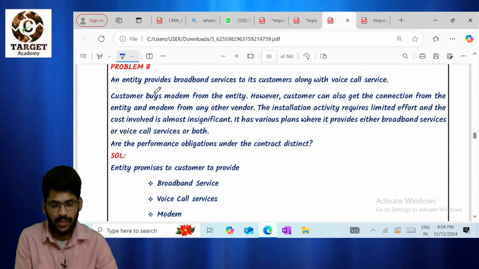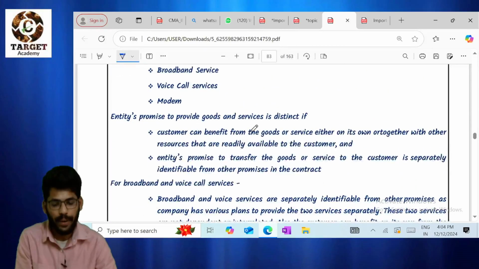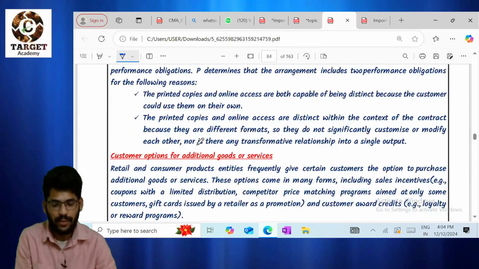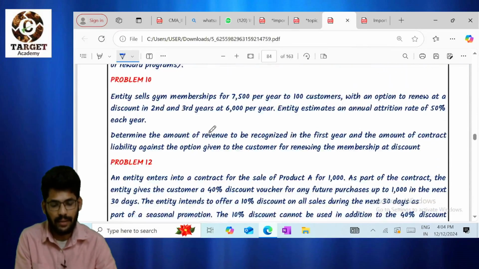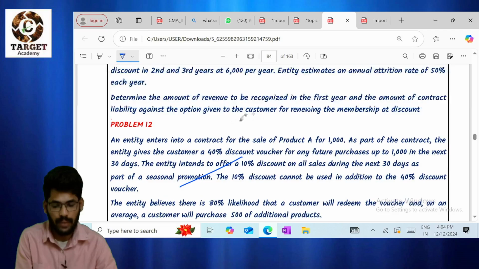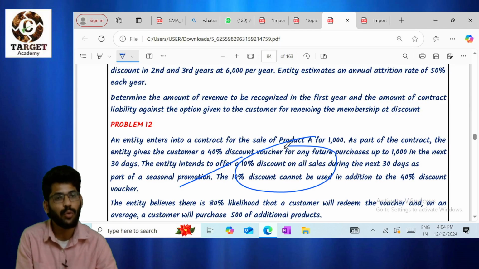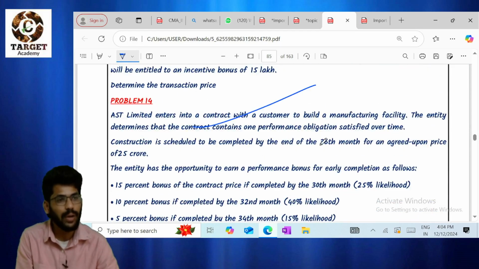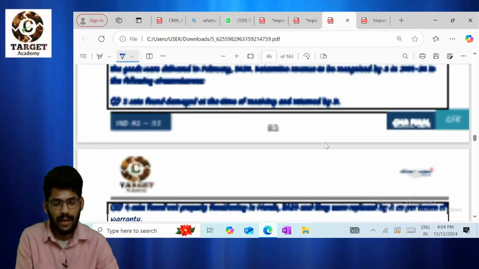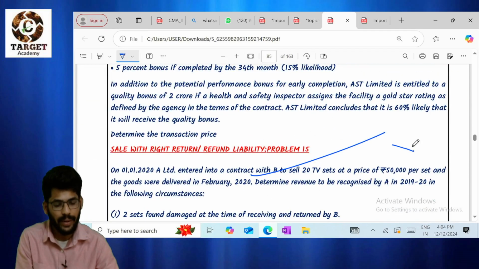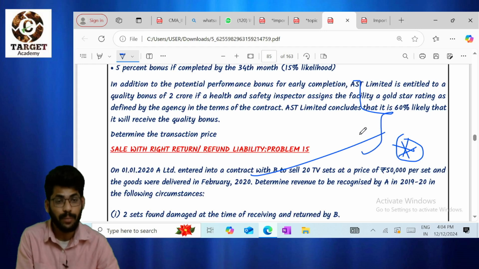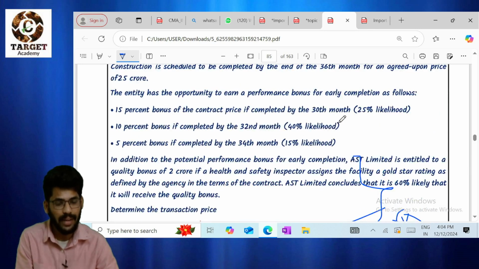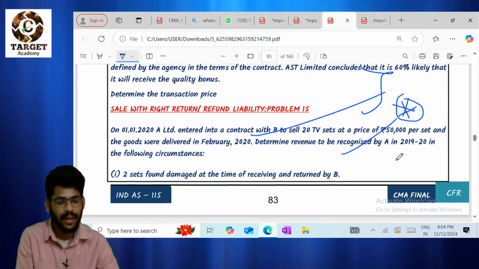Next, question number 8, a single line answer: how many performance obligations are there? And question number 12, discount coupons. The discount coupon question is also very important. And question number 14 also, calculation of transaction price and sale with right of return. This is the question I'm expecting this time. I think a question will come from these two topics only: one is transaction price, the second is sale with right of return.